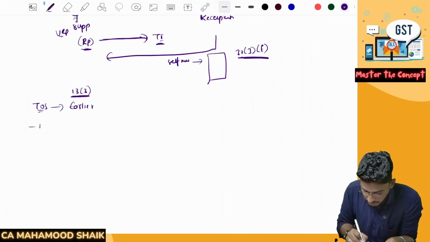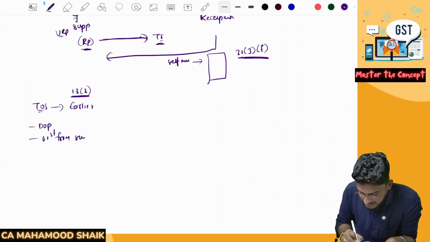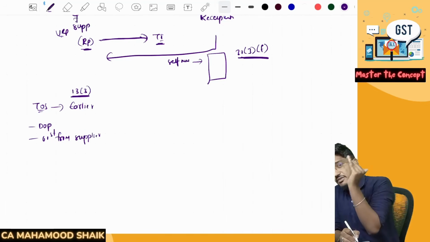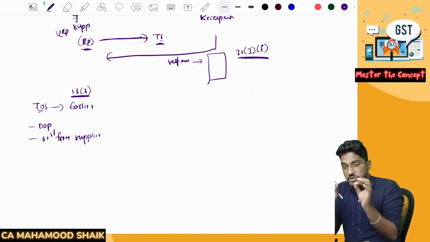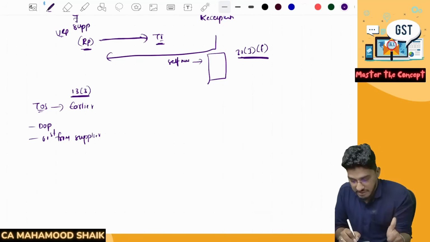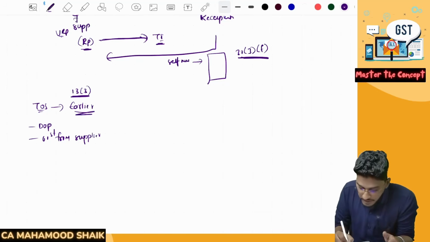It used to be the earlier of the date of payment or the 61st day from the date of invoice given by the supplier. If the supplier has given you an invoice, from the date of invoice, the 61st day. But they use the terminology "date following 60 days." That means the 61st day from the date of issuance of invoice given by the supplier, whichever is earlier. Now they have amended this.